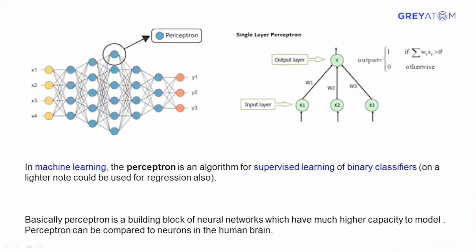So let's see in detail what is a perceptron. The topmost figure which you can see is a kind of neural network, looks similar to our brain neuron network. And just like a neuron, you can see here the dark black circle, that is nothing but a perceptron. So why are this yellow color and the orange color there? This basically represents the input layer, and this is the output layer. And all the neurons in between are called hidden neurons, in the hidden layers.